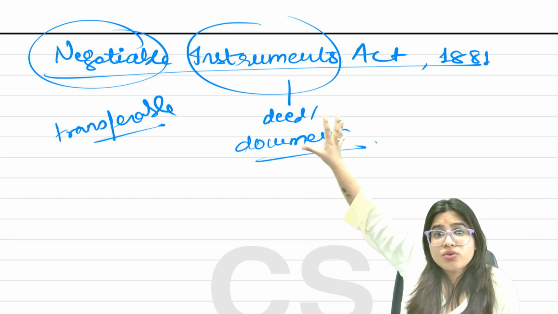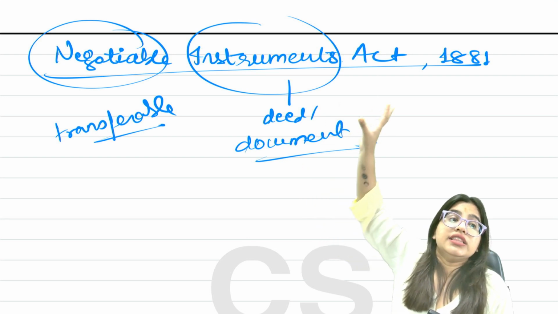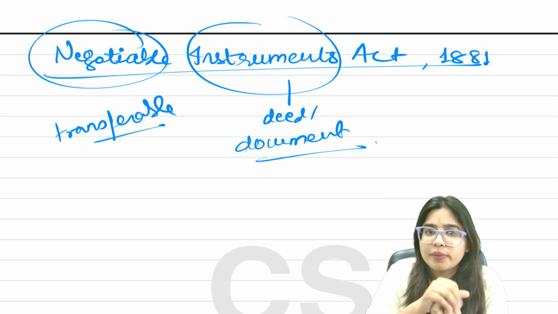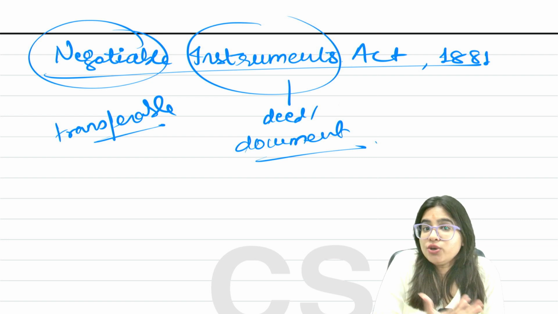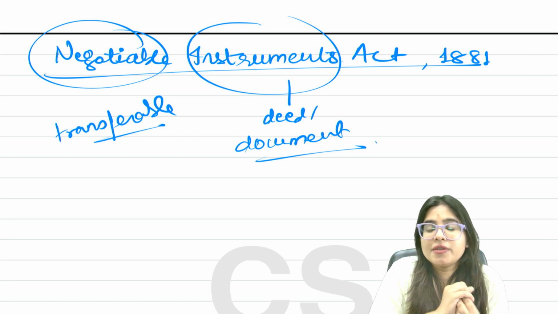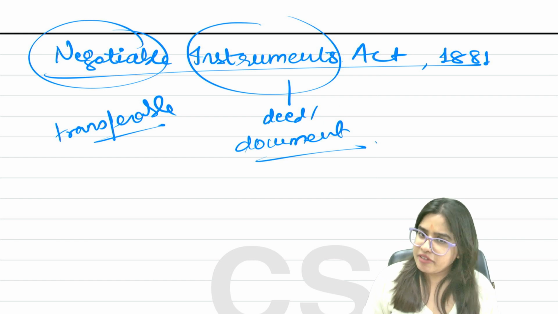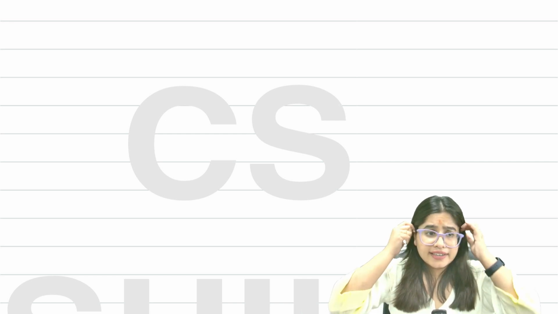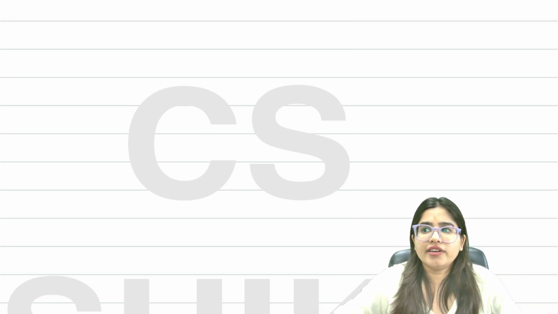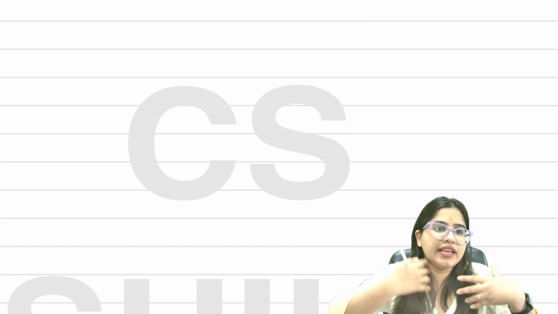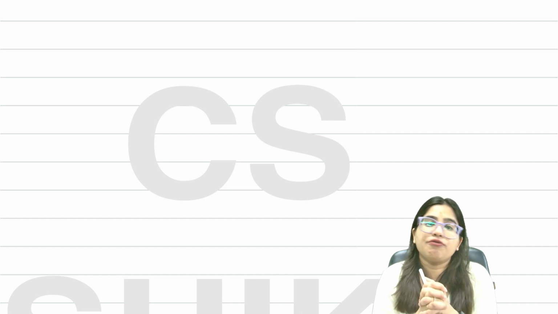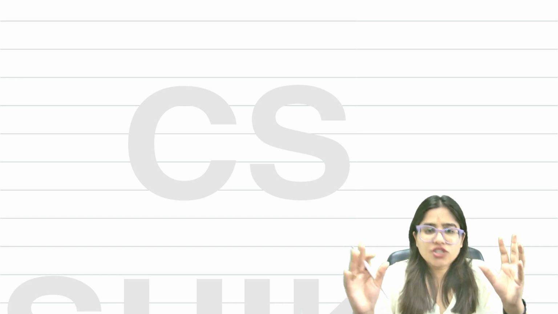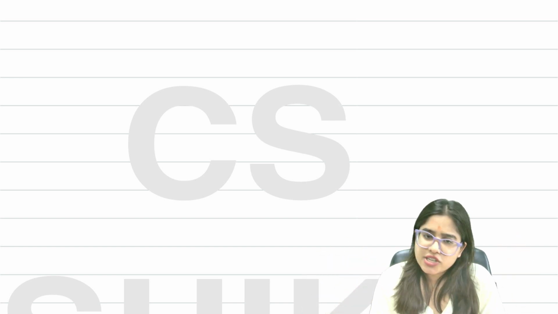Now the question is, why was there a need to bring this law, Negotiable Instruments Act? This act came to legalize these transferable documents, to give value to these instruments, so that proper law will be there to regulate them. Let's understand with the help of an example. As you all know, you have done Indian Contract Act, right? What is a contract? Contract means simply entering into any agreement with one another which is enforceable by law. Okay, let's talk about a normal contract, a purchase contract.